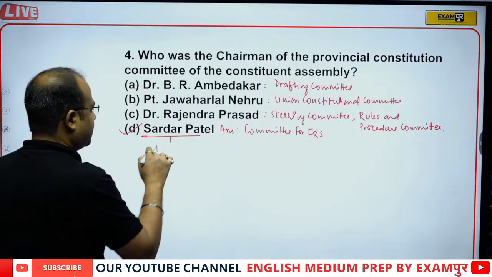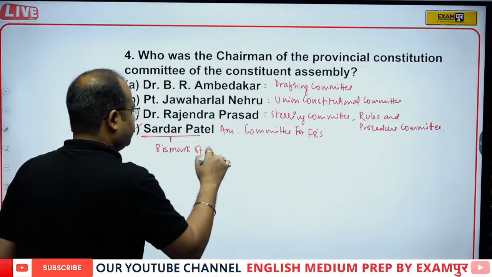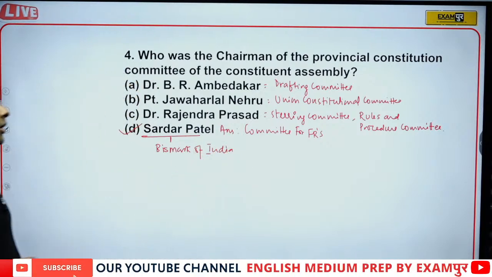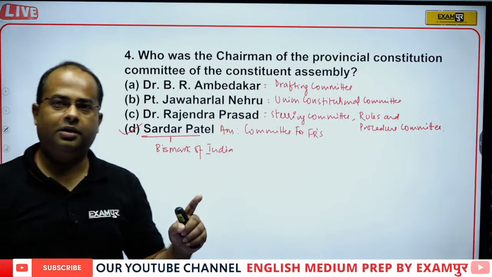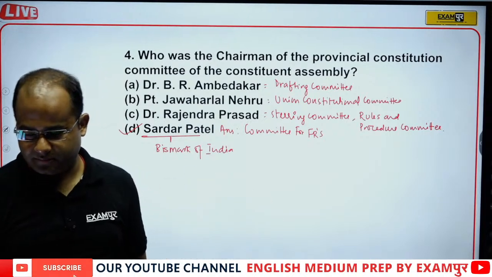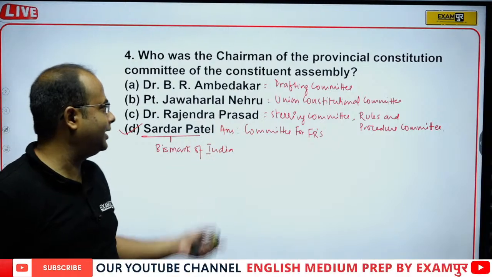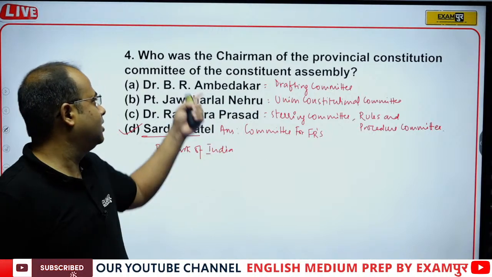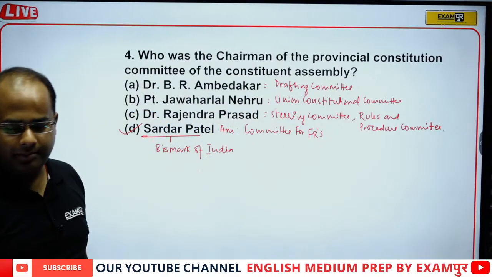known as the Bismarck of India. He is known as the Bismarck of India because he did the work of unification of India, and Bismarck did the work of unification of Germany. Bismarck was a German person. Nehruji was the chairman of the Union Constitutional Committee, Steering Committee, Rules and Procedure Committee. Dr. Rajendra Prasad, Baba Saheb Ambedkar, he was the chairman of the Drafting Committee.